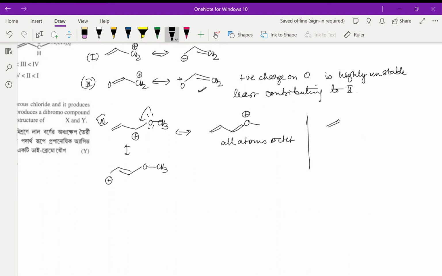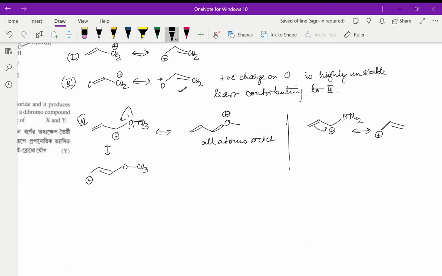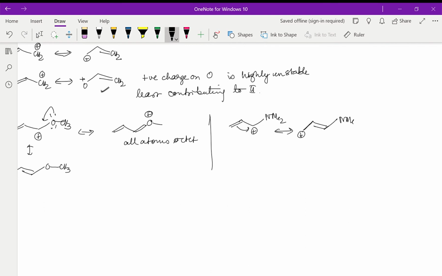Now let's look at the one that is having NMe2. So similarly, we will write one resonance structure is going to be something like that. Okay. What can be the other one? By donation from the lone pair of nitrogen, that is mesomeric effect is operating over here from nitrogen. So we will say, yeah, this double bond, sorry.